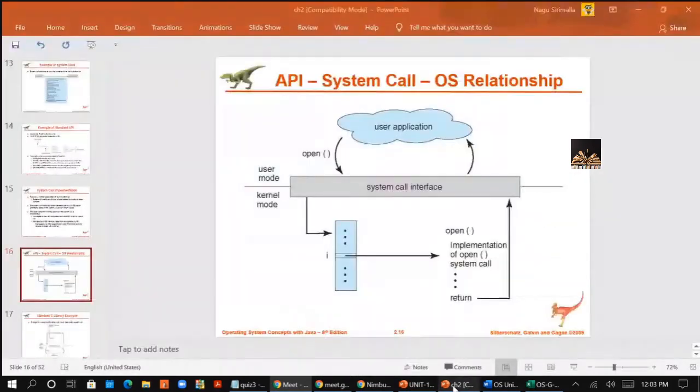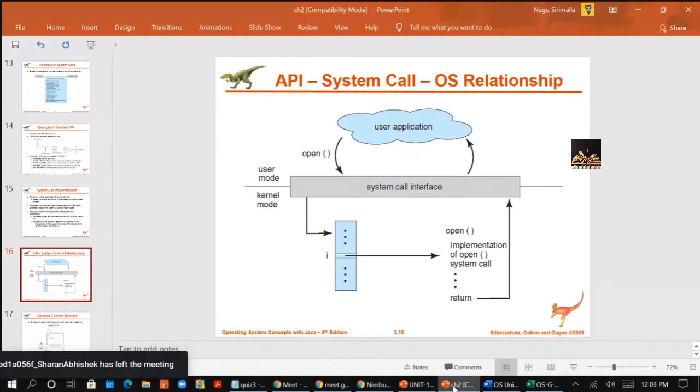The user application is performing a function. What the system call interface will do is check in the table, because for each and every user action there is some number. According to that number, that particular system call will be called. System call means giving control to the OS. So the OS will perform this job. It will open the file and that file will be returned to the user.